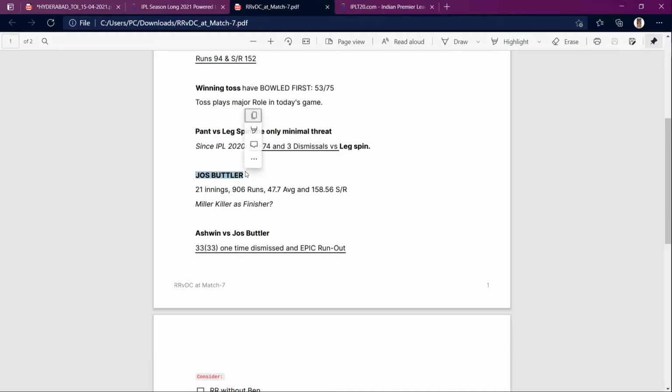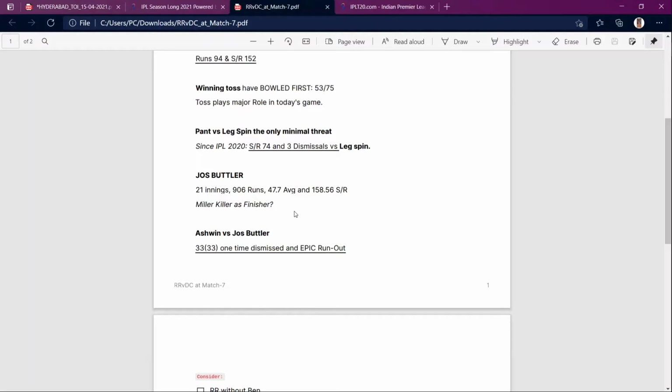Okay, just go with Jos Buttler. 21 innings, he got 906 runs, 47.5 average and strike rate of 158. This is as an opener. So if Jos is having an opening role along with Manan Vohra, they are trusting Manan Vohra. He really looked great in the first match, but it was an unfortunate dismissal by Arshdeep Singh. So if Miller is coming, he will be playing that finisher role because Dubey didn't and Tewatia didn't. So when these players are not having such a role and Jofra is not there, they will be having a Miller kind of player, one who is experienced and also has that left-right combination.